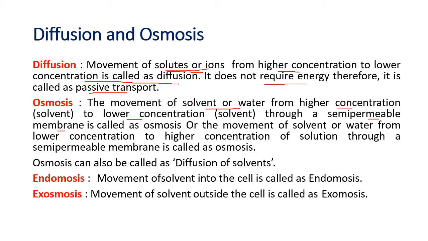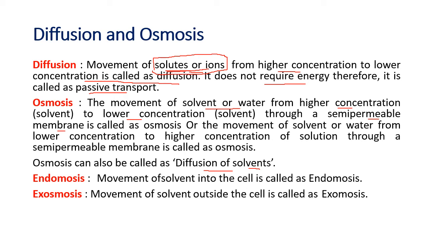Diffusion occurs in a fully permeable membrane. Osmosis occurs in a semi-permeable membrane. So osmosis can be called diffusion of solvents. Osmosis is also a type of diffusion, but it allows only solvents, like the liquid molecules, while in diffusion, even the solid particles can move depending on their size.